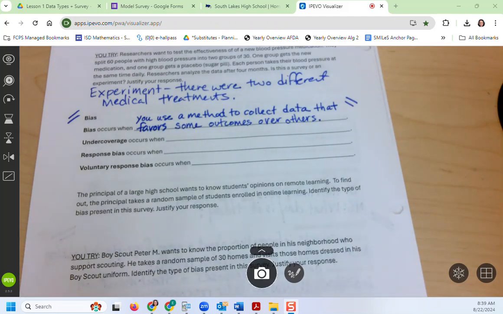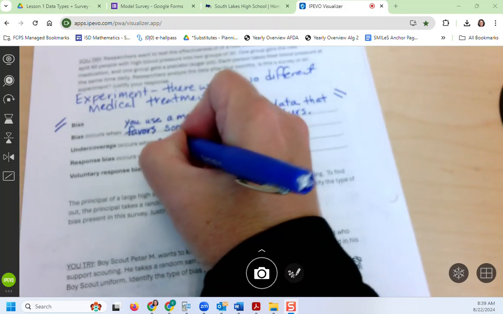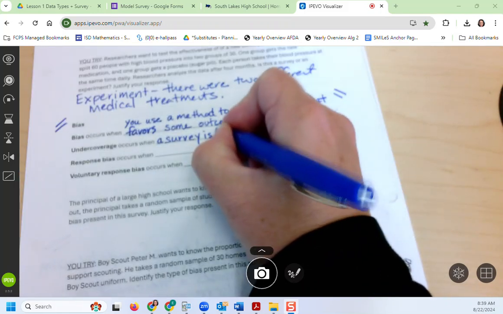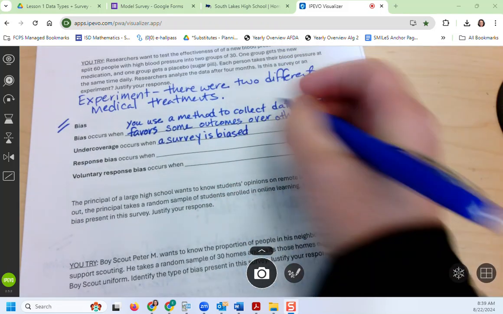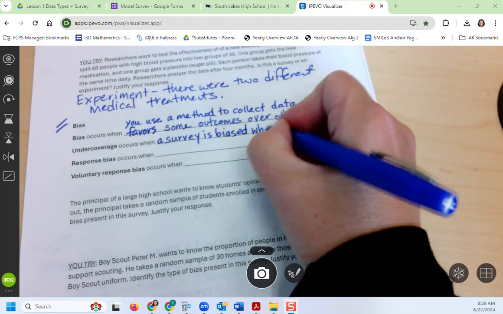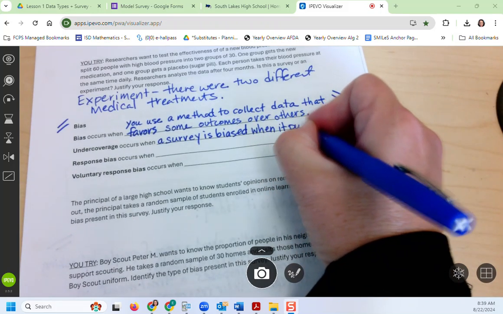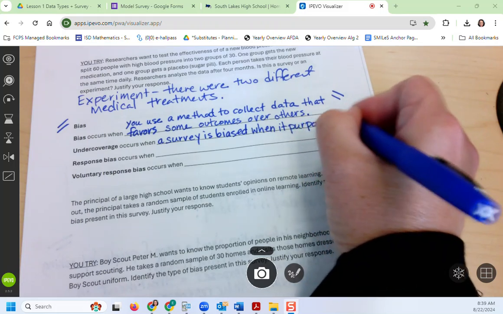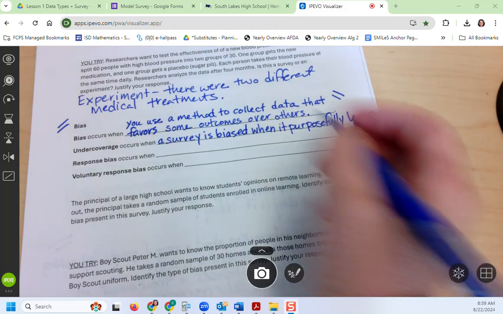So undercoverage occurs when a survey is biased when it purposefully leaves some people out.